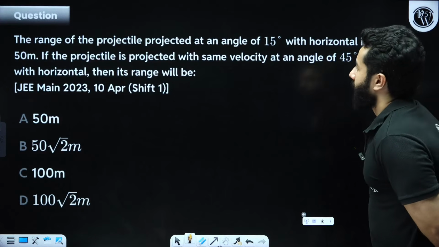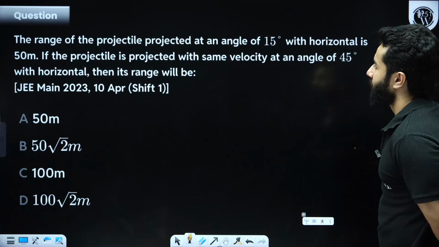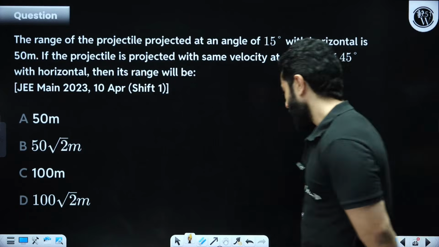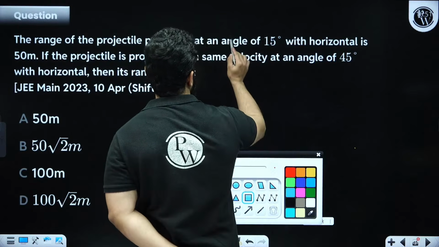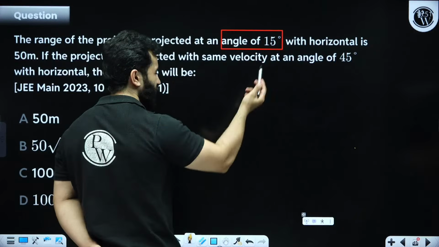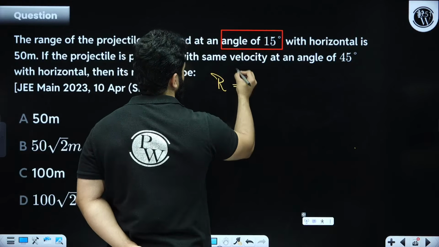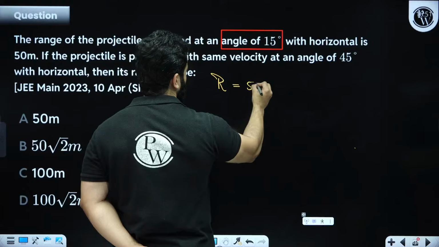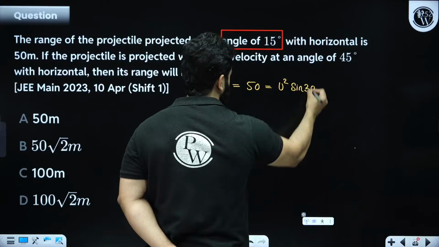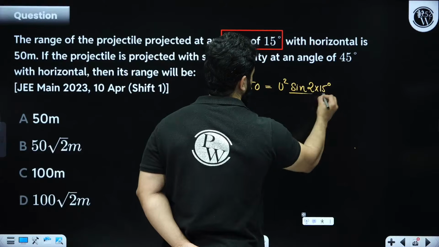The range of the projectile projected at an angle of 15 degree with the horizontal is 50 meter. If the projectile is projected with the same velocity at an angle of 45 degree with the horizontal, then its range is. Whenever you get angles like 15 degree or 45 degrees, for 15 degree always remember we are going to use the formula of range. Range is 50 meter, and formula is u square sine 2 theta divided by g, that means sine 2 into 15 divided by g.